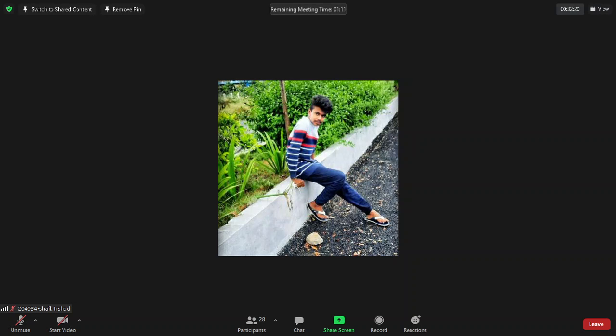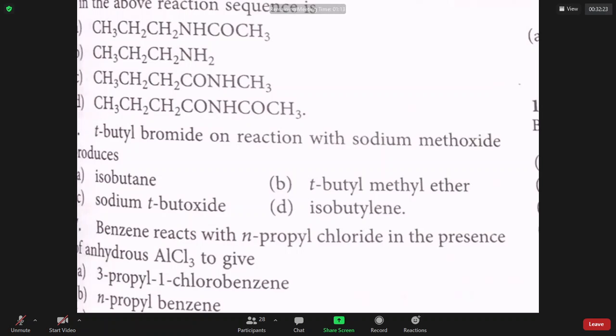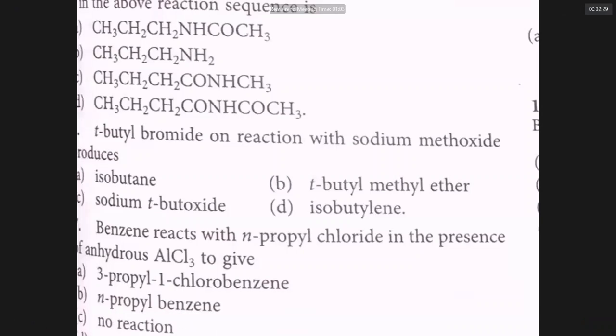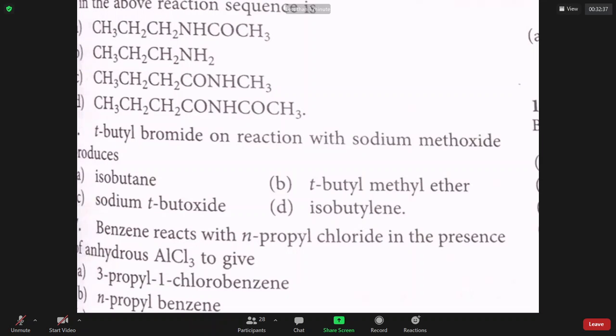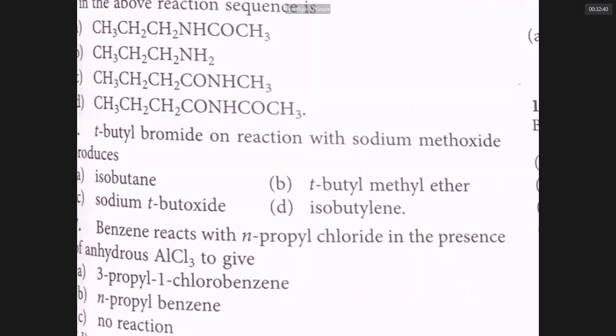Please remember, sir, whenever an alkyl halide reacts with alcoholic KOH, there is elimination. Whenever an alkyl halide reacts with aqueous KOH, there is substitution. But there is always a competition between substitution and elimination. You get many products. However, whenever you are using high temperatures or powerful bases like sodium methoxide, elimination is encouraged. So tertiary butyl bromide, when it reacts with sodium methoxide, undergoes elimination to give the elimination product, isobutylene. Is it very clear?